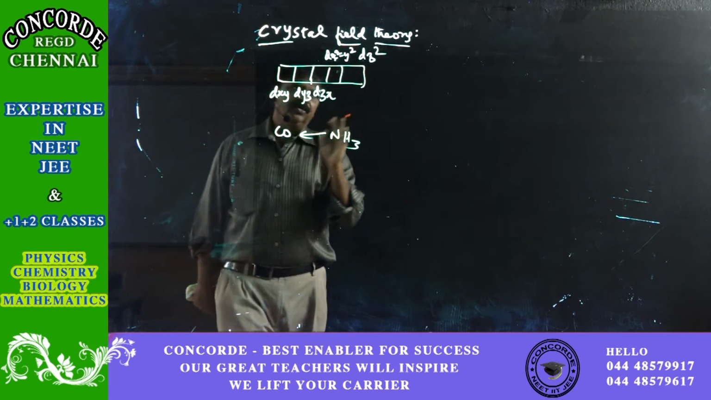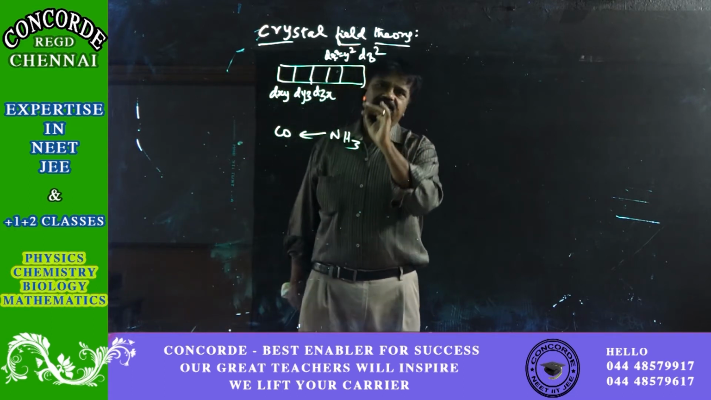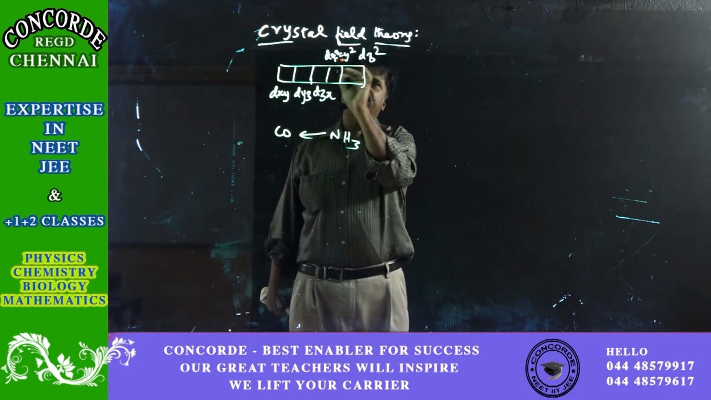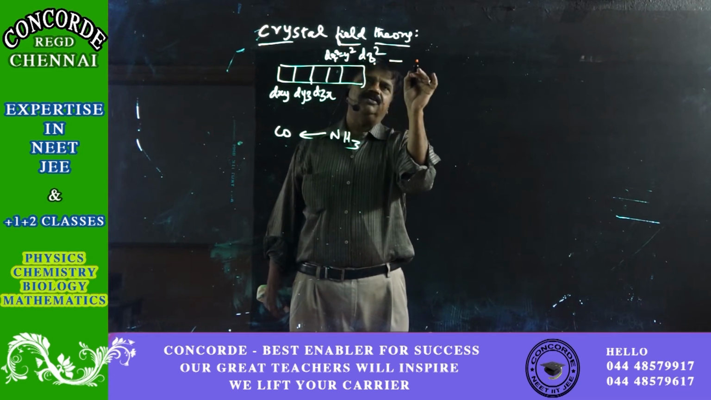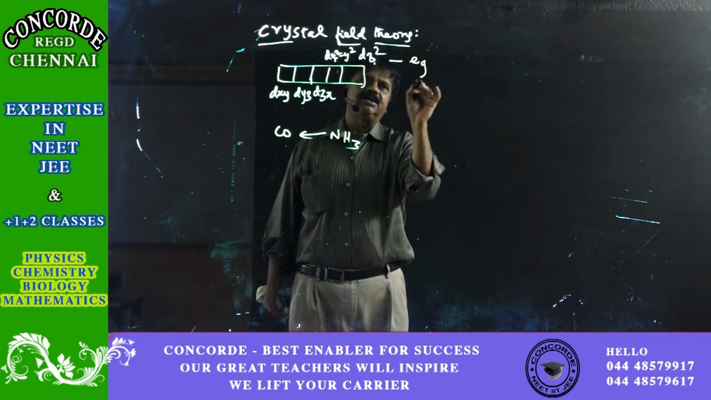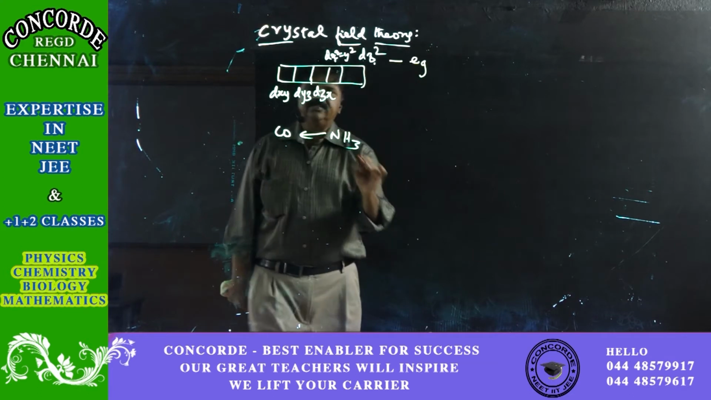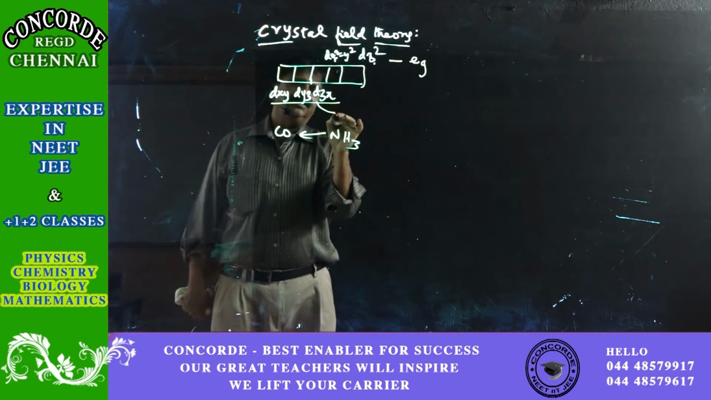The ones which experience the high repulsion, dx square minus y square and dz square, are called Eg, and the electrons in dxy, dyz and dzx are called T2g.